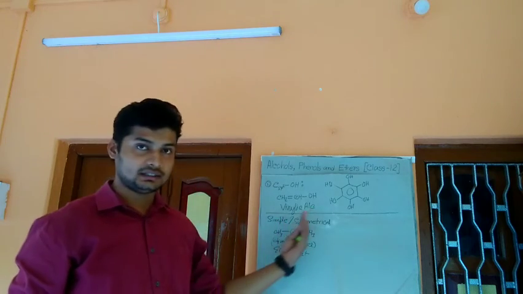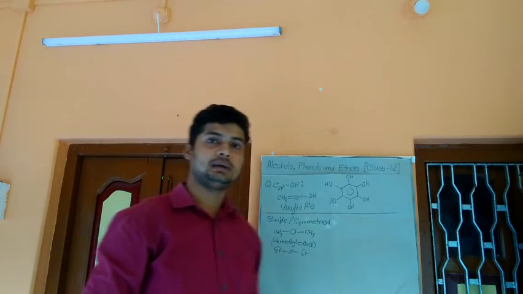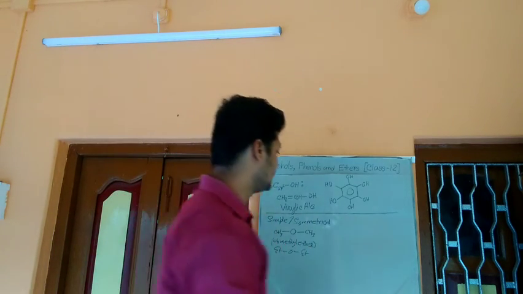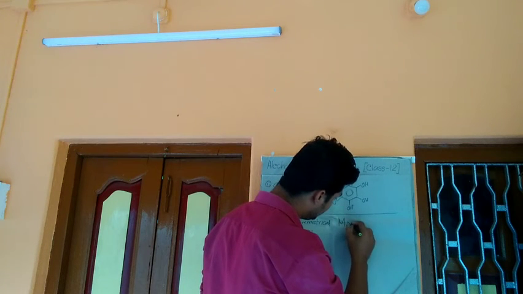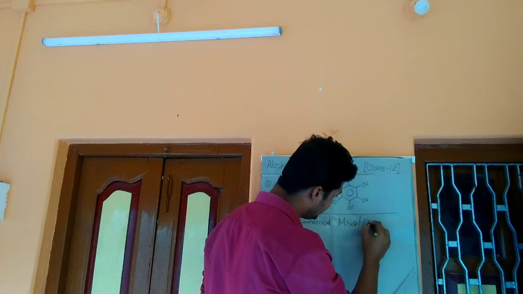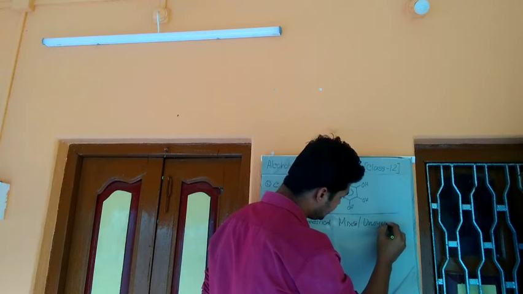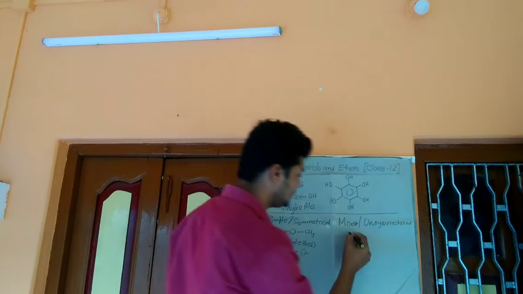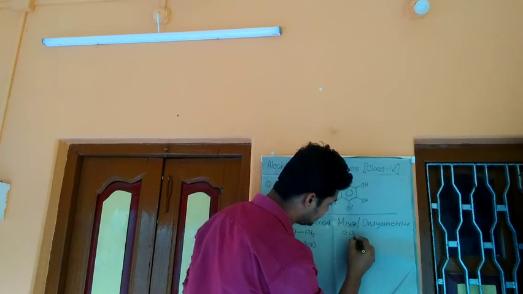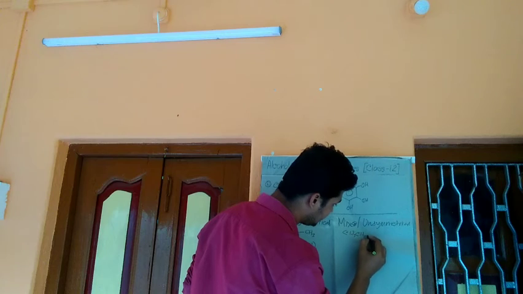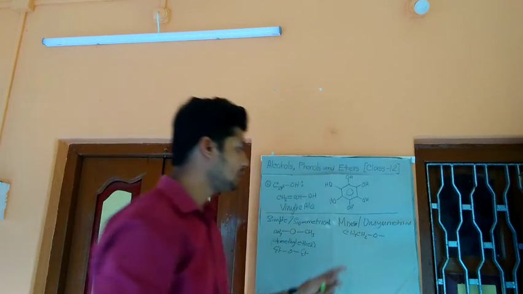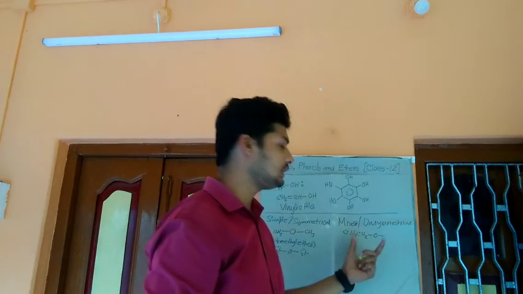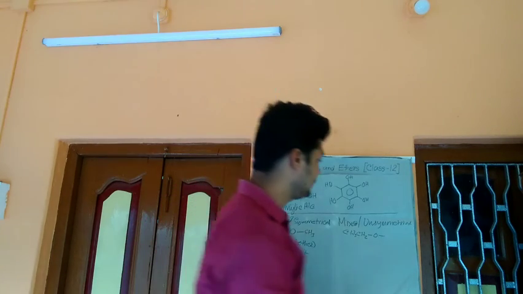And the other class of ethers is mixed ether or unsymmetrical ether. In this class, on both sides of the oxygen linkage, it contains different types of group.